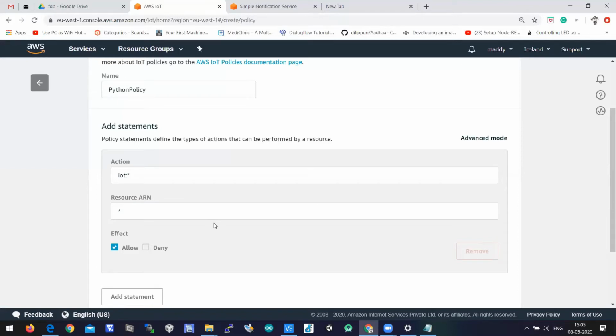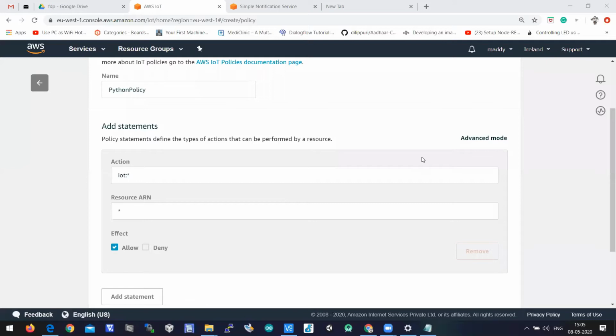So three things you have to do here. At action, select iot colon star. At resource ARN, put star, because the topic name is not confined. And click on allow for this policy. We are giving permission for iot colon star, and for the resource the user can have any kind of topic. We are also giving the programmer a chance to access any action available in AWS IoT Core.